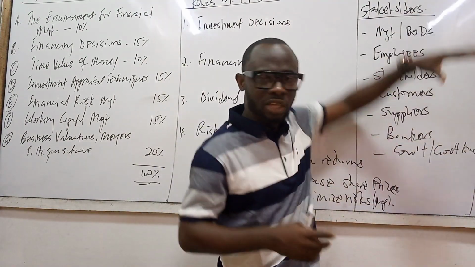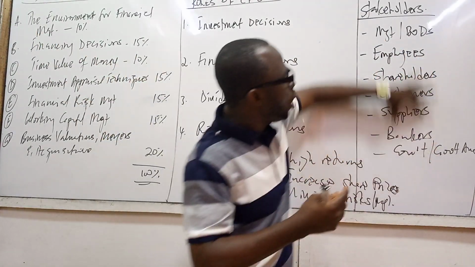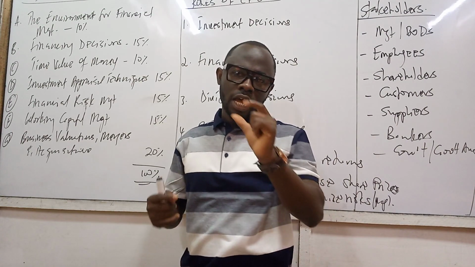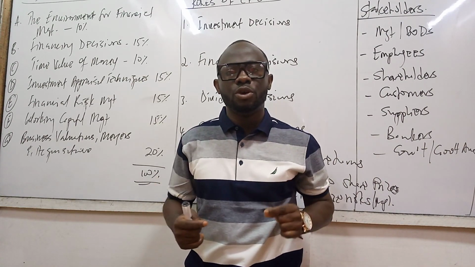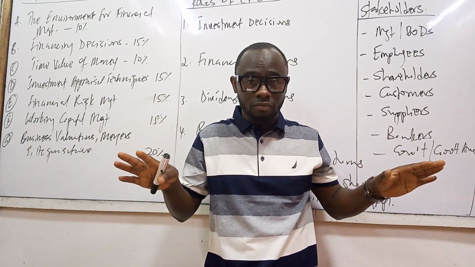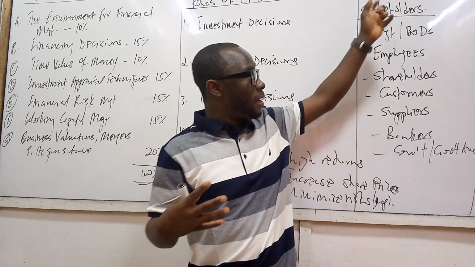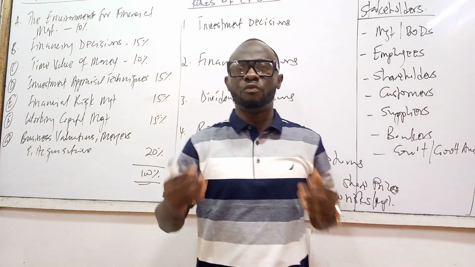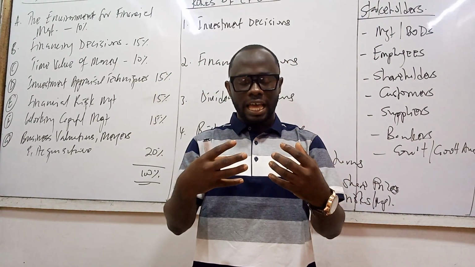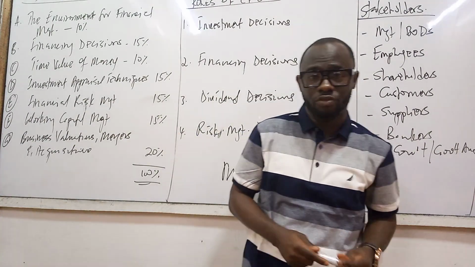So all of these, we have students and other stakeholders we can talk about, but all of these are stakeholders. Now, like you can see from what I just went through with you, you will realize that each of these stakeholders has its own objective. It is the objective of the organization, management and the CFO to find out how they can actually bridge the gap. Now, this is where there is going to be conflict of interest.